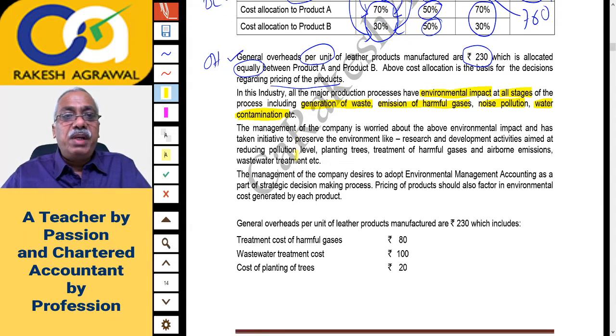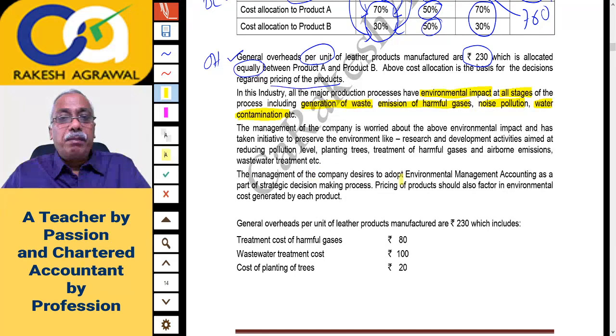Let's go ahead. The management of the company is worried about the above environmental impact and has taken initiative to preserve the environment, like research and development activities aimed at reducing pollution level, planting trees, treatment of harmful gases and airborne emissions, wastewater treatment, etc. So the company is going to take certain efforts to reduce the environmental impact.